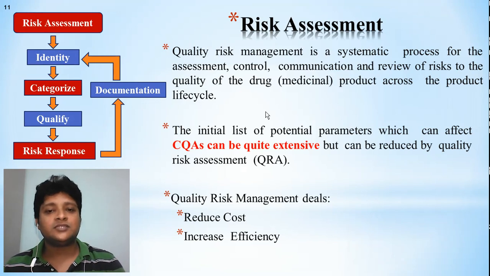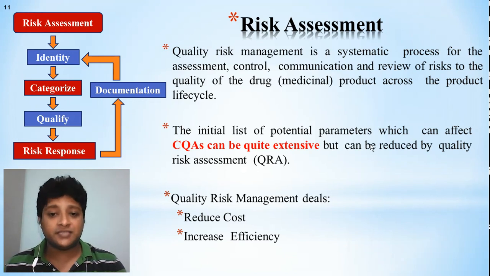So here what is telling, risk assessment is more important if you want to go for QbD, quality by design. The initial list of the potential parameters which can affect the CQA can be quite extensive, but can be reduced by quality risk management.